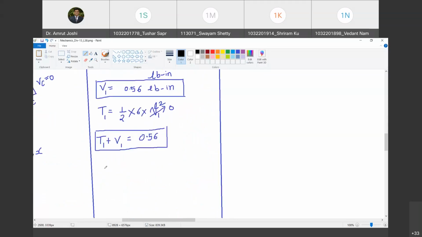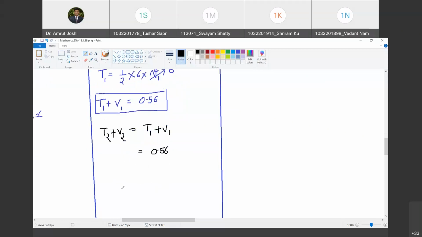But we know that T2 plus V2 must be equal to T1 plus V1 because it is a conservative force system. Do you agree with me? Yes, sir. So T2 plus V2 must be equal to 0.56. This is the work energy principle that we are using. Sorry, T2 is going to be 0 because T2 is half m v2 square.